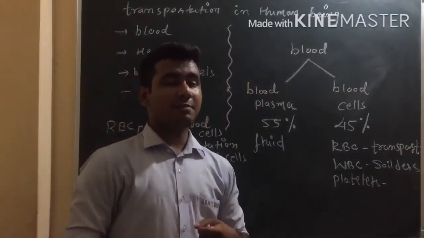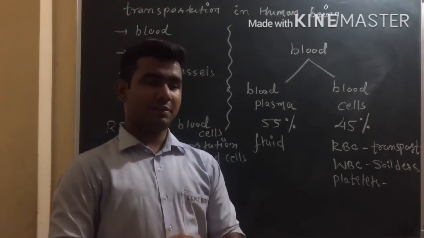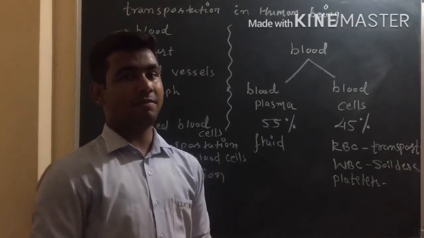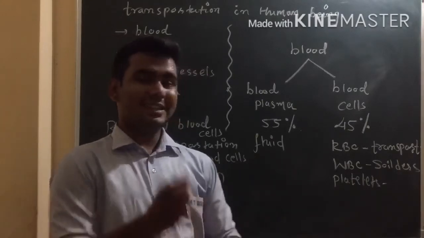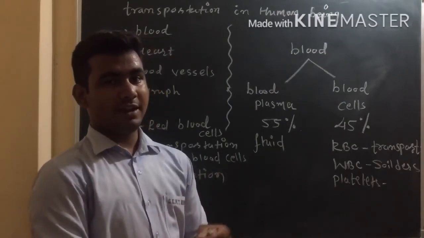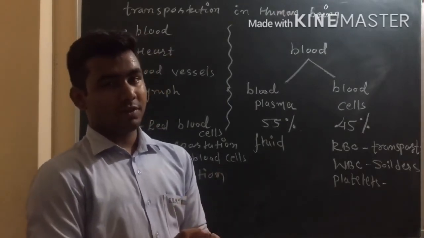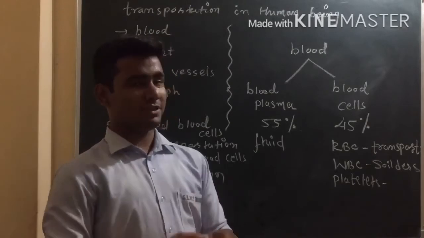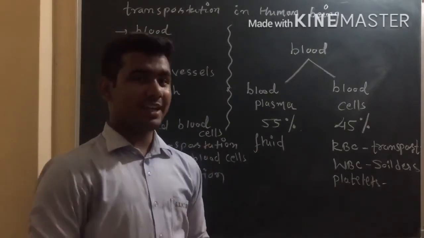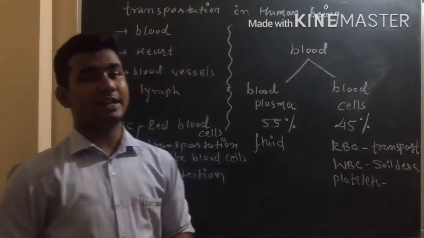And platelets. See, platelets are very important, because when we have a cut or when we are injured, at that time blood will flow. This platelet clots the blood. So after flowing a little bit of blood, the blood will get clotted, right? If there is a smaller amount of platelets, blood will not clot, so there will be more flow of blood, which creates a deficiency of blood in the body.